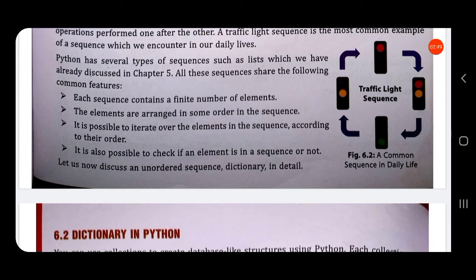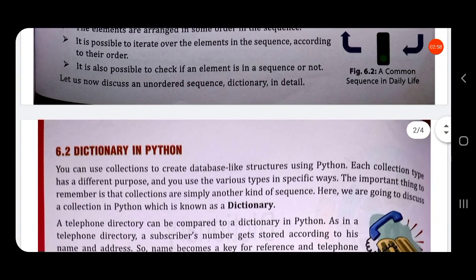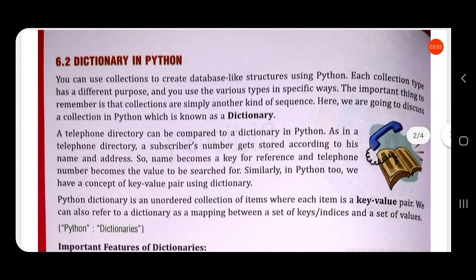Let us discuss another type of sequence, which is an unordered sequence, called dictionary. A dictionary does not have a particular order. So let us see what a dictionary is in Python. You can use collections to create database-like structures using Python.